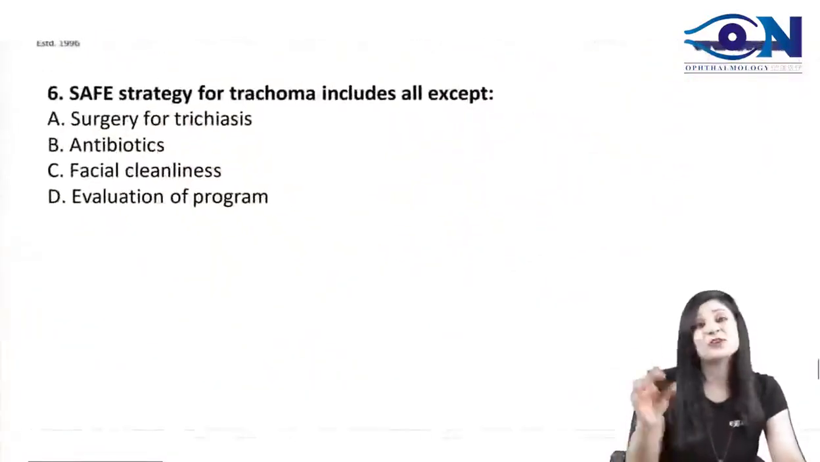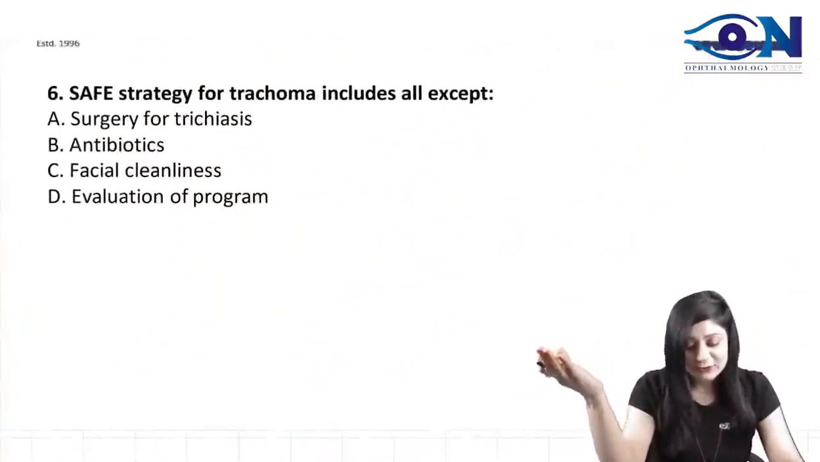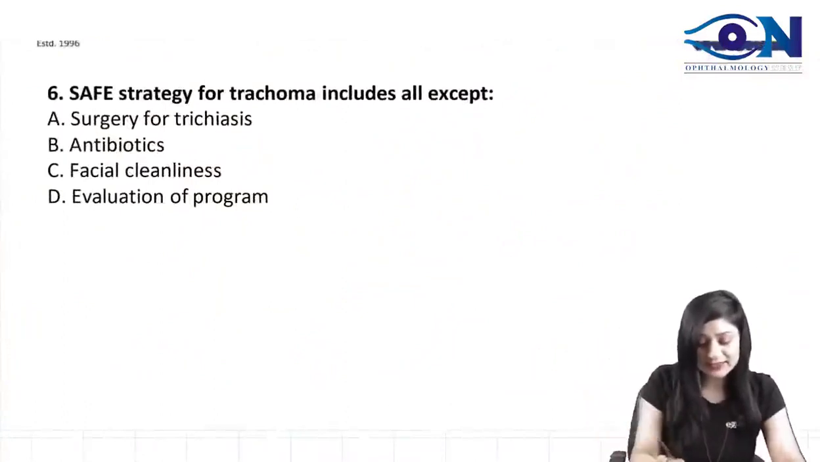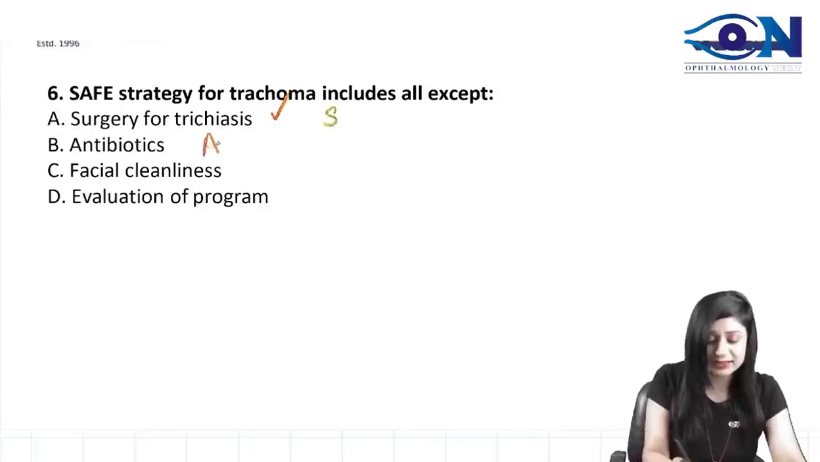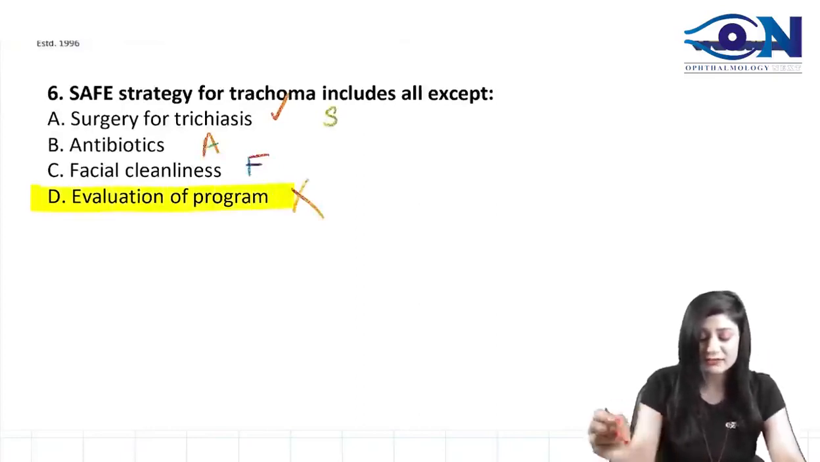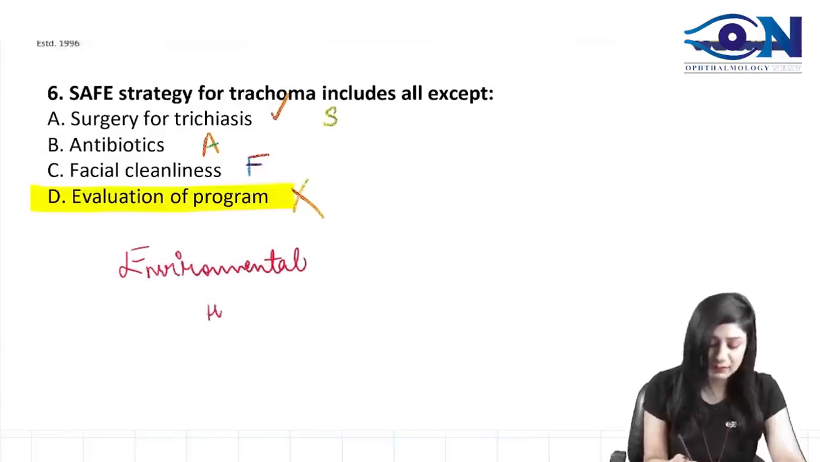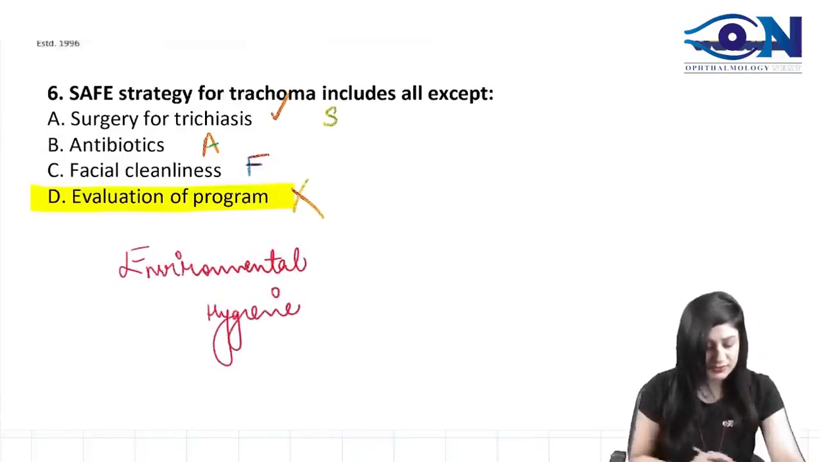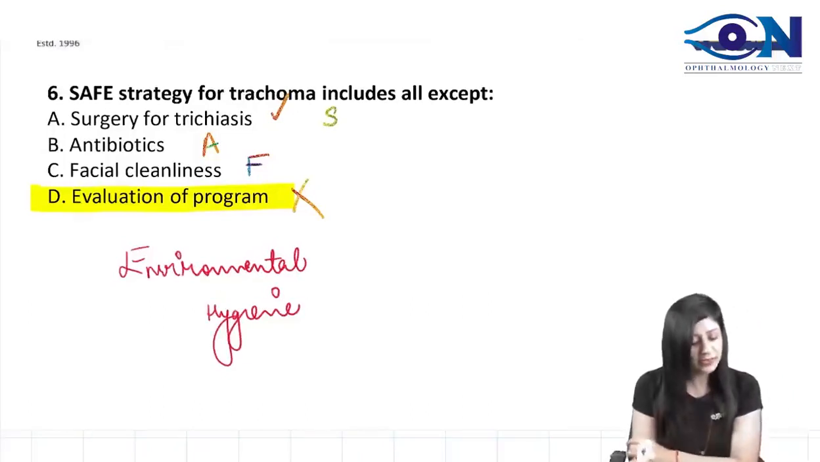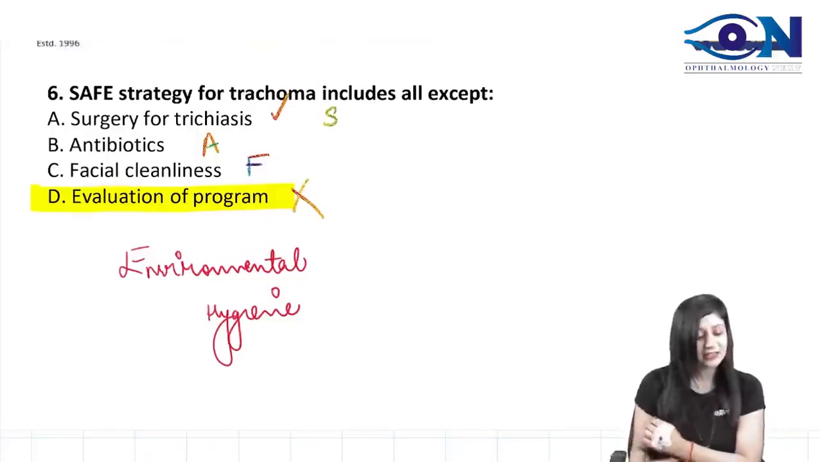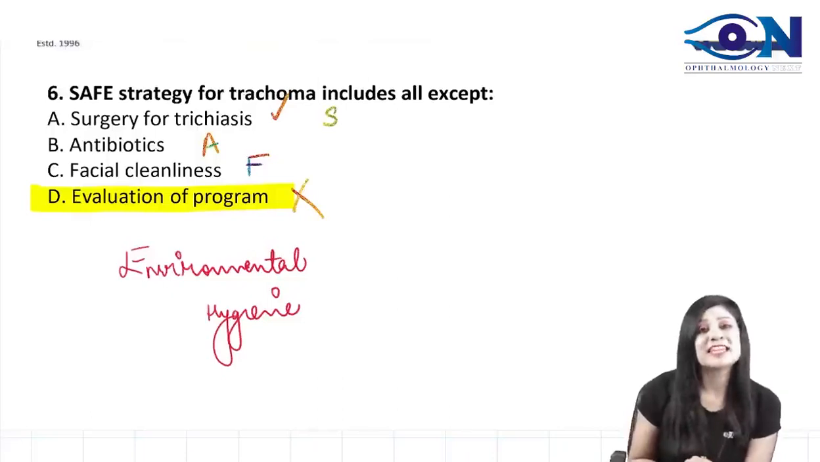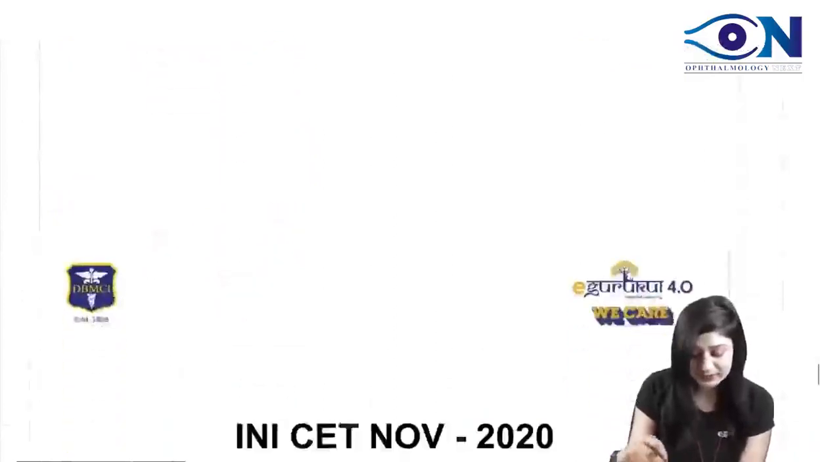Okay, now see, I told you, trachoma is again important. Safe strategy for the trachoma, who will tell this? Surgery for the trichiasis is okay. S for surgery, A for antibiotics, F for facial cleanliness, and E for environmental hygiene. So the answer will be evaluation of the program? This is the environmental hygiene. Therefore the answer is B. It's D, I think it's a typo. So it's D, evaluation of a program is not it. It's the environmental hygiene, the safe strategy for the trachoma, right?